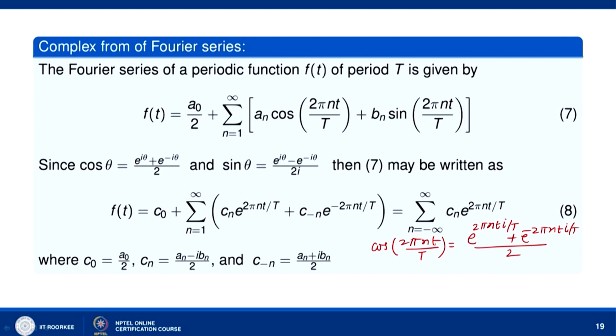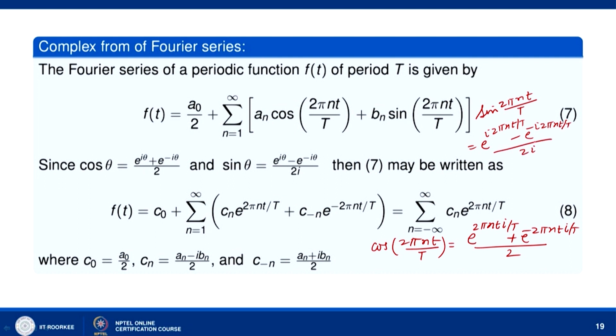And similarly, sin 2 pi n t by T will be equal to e to the power i 2 pi n t by T minus e to the power minus i 2 pi n t by T, divided by 2i.